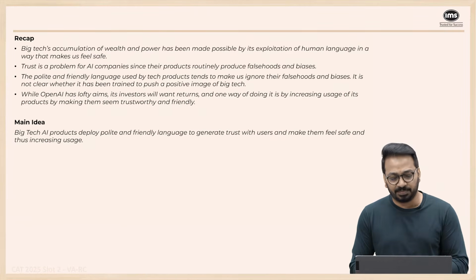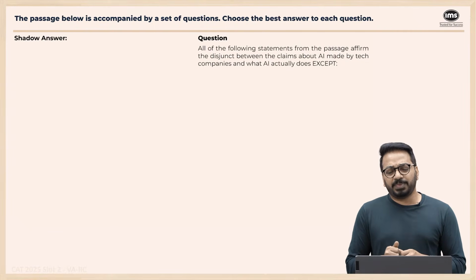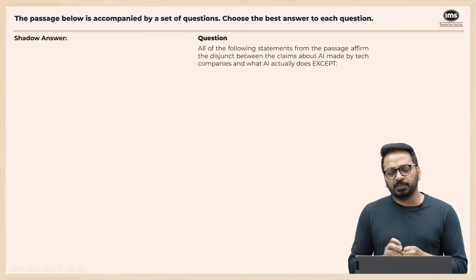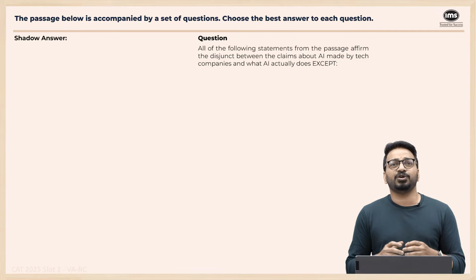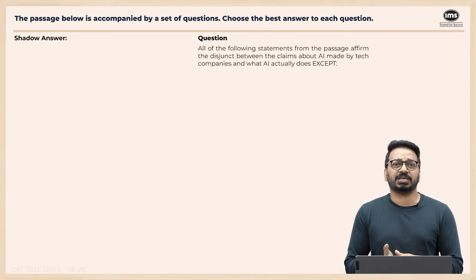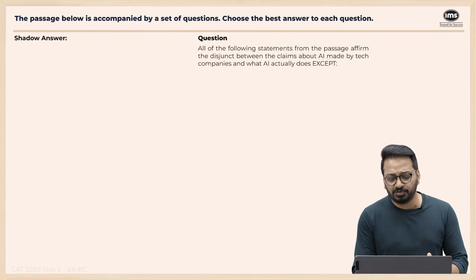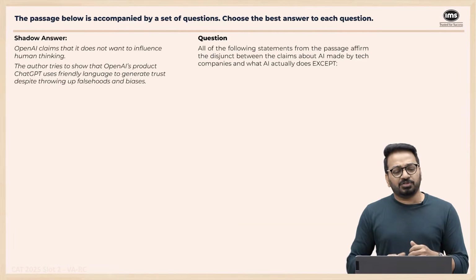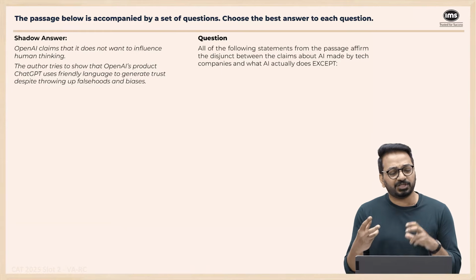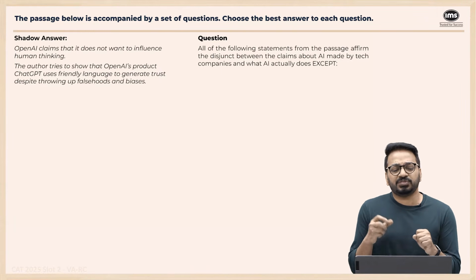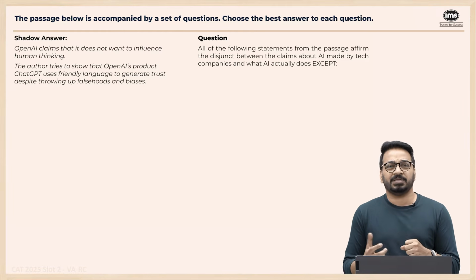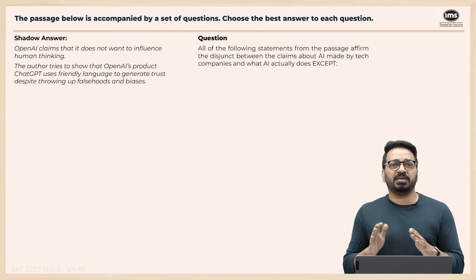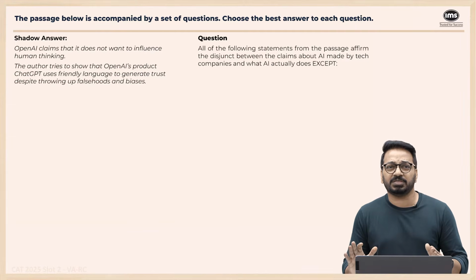Yeah, they're fairly clear. All of the following statements from the passage affirm the disjunct between the claims about AI made by tech companies and what AI actually does, except. Okay, what is the claim made by tech companies? That, hey, we don't want to influence human thinking in any way. Right? The author tries to show that OpenAI's product, ChatGPT, uses friendly language to generate trust despite throwing up falsehoods and biases. So OpenAI's claim is that, hey, we don't want to influence human thinking in any way.